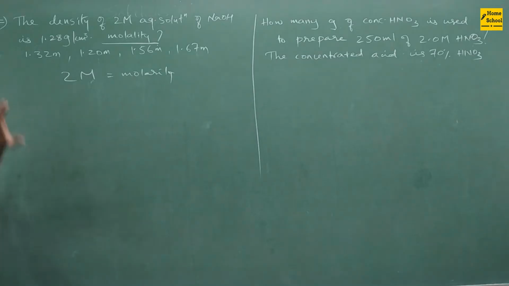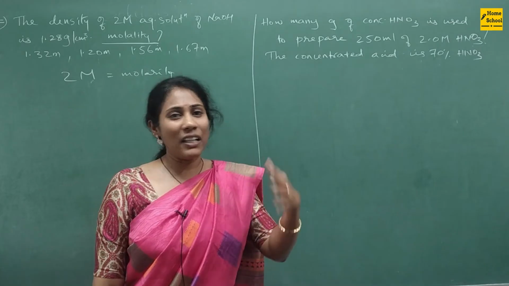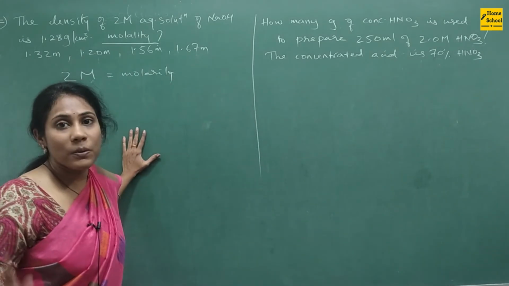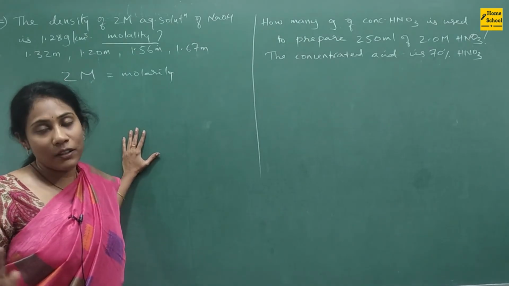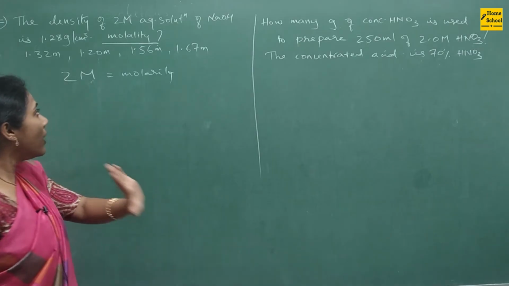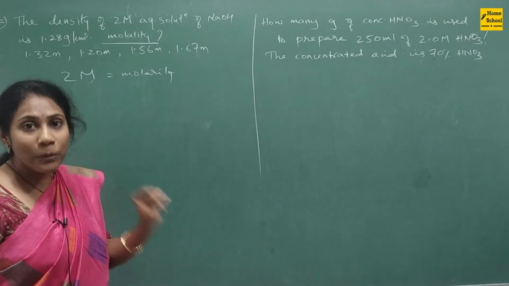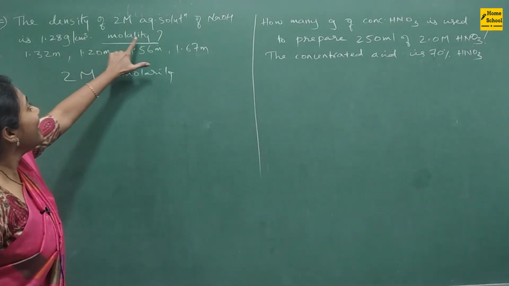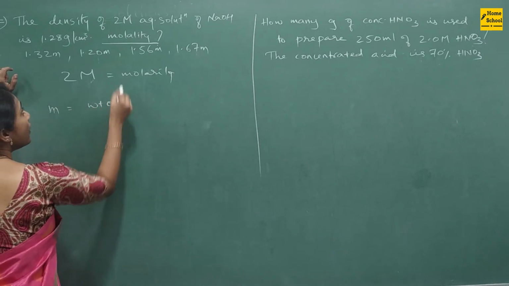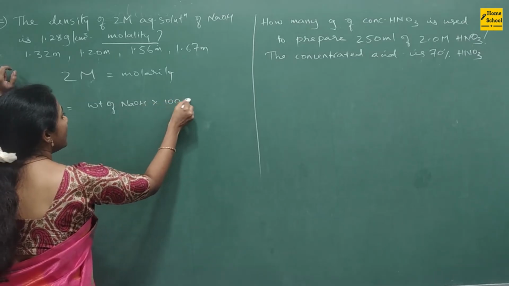Many people remember the relationship between molarity and molality. That also they mug up. No need of remembering that formula. Look how simple a way we are going to do the problem without even remembering the extra formulas. What they are asking you to calculate, remember that and put the formula. That's it. Molality they are asking, right? So molality is equal to weight of solute, solute is NaOH, into 1000, right?